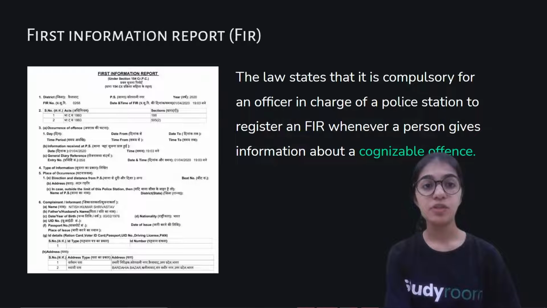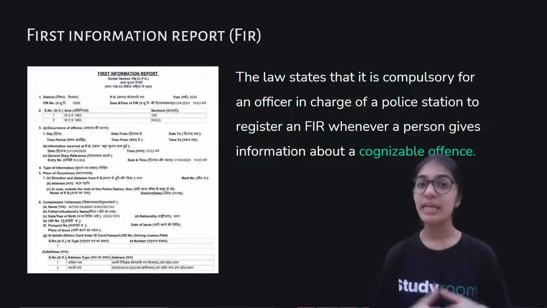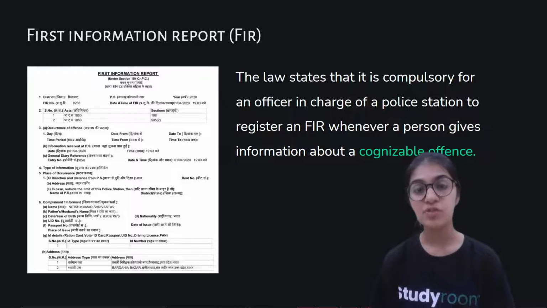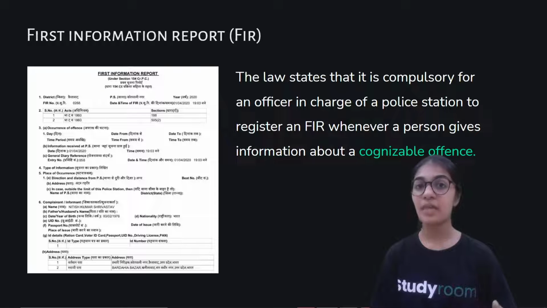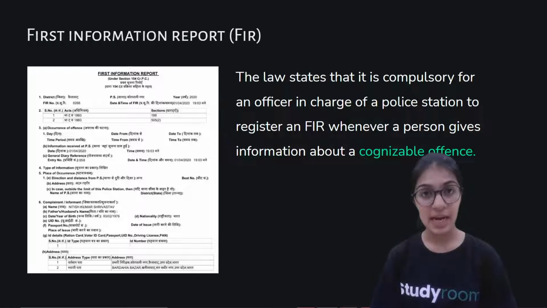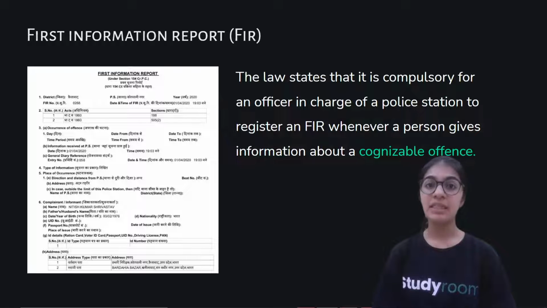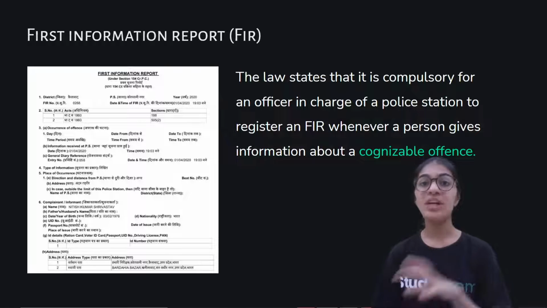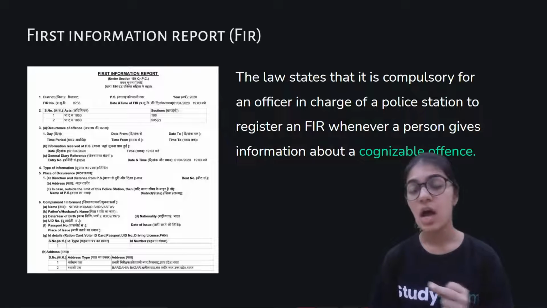Okay. So first information report. Now, what do we mean by first information report? In very layman language, in a very simple language, a first information report is the first time that the people against whom the crime has occurred tell the police station about the crime, the offense that has occurred to them, the time and the date, and how it has occurred. So basically, it is the very first information that the victims go and give to the police officers.